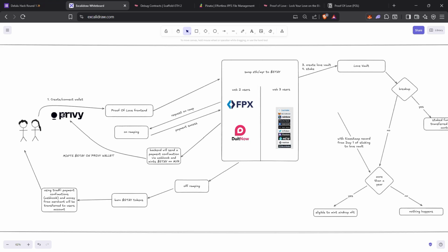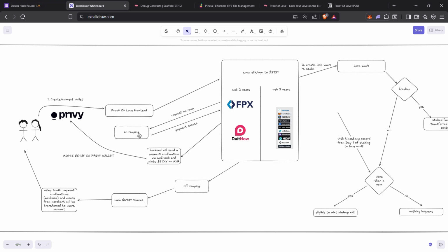After the user connects, they will have two options: on-ramping, where they want to swap for the STAY token to continue their process in the app. To swap for STAY, they must use either ETH or MYR. If they are using MYR, they will use PayNet's FPX or DuitNow product.